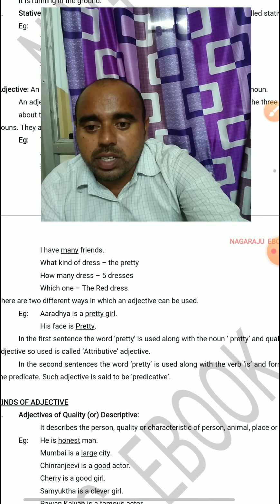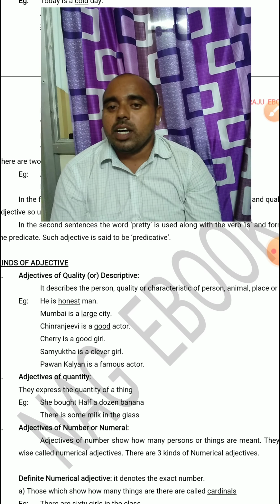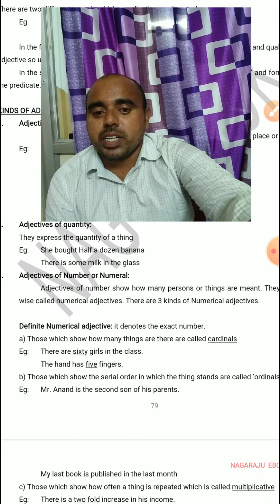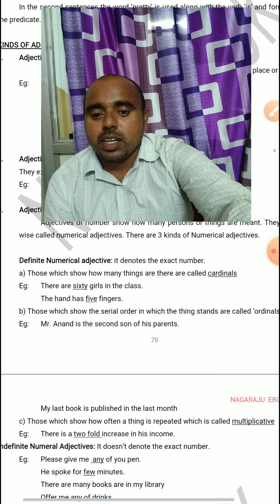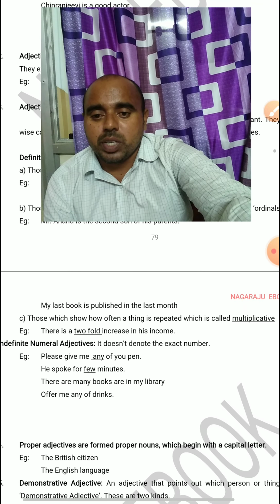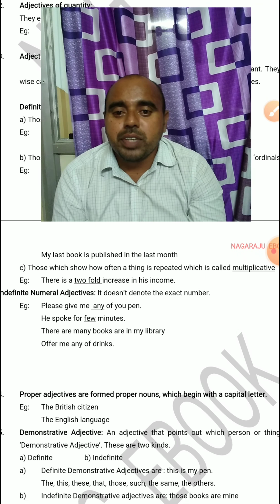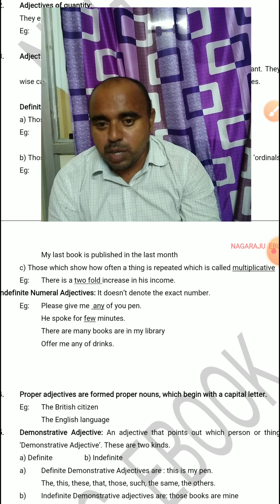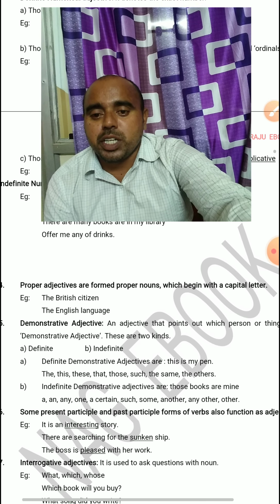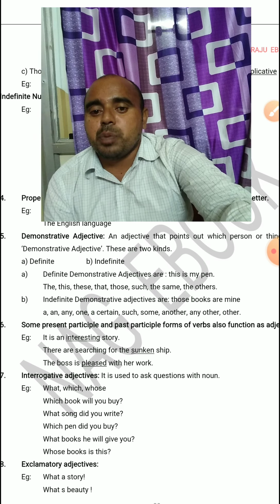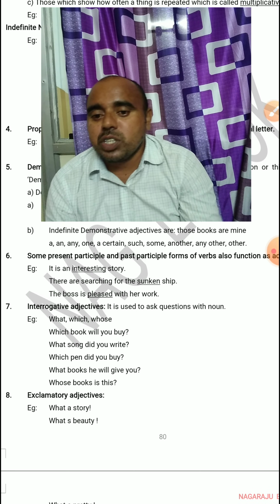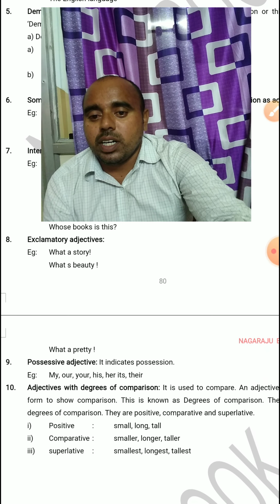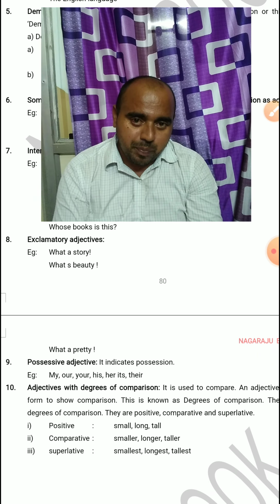Yes, my dear, the kinds of adjectives: adjectives of quality, adjectives of quantity, adjectives of number, numerical, as I said to you already, indefinite, cardinals, ordinals, and multiplicative. Numerical indefinite ones like any, such, a few, a little, we can see many. And proper adjectives, demonstrative adjectives, present participle and past participle forms as adjectives, interrogative adjectives, exclamatory adjectives, possessive adjectives, and adjectives with degrees of comparison we have discussed today.